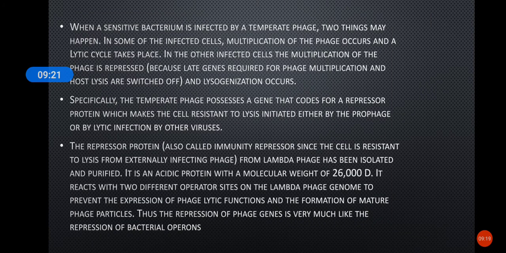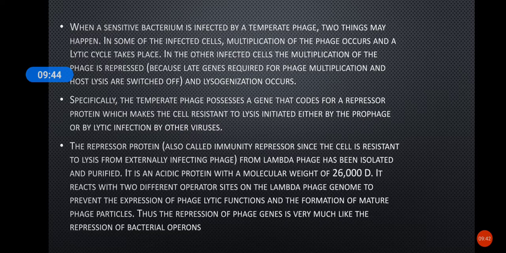The temperate phages have a gene that codes for a repressor protein, and this repressor protein will make the cell resistant to lysis and also gives immunity to this bacterium, that is, they prevent other phages from binding to the bacterium.